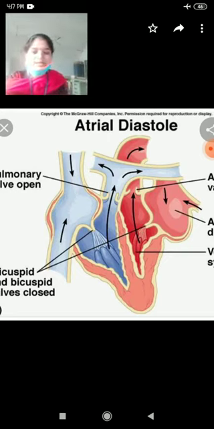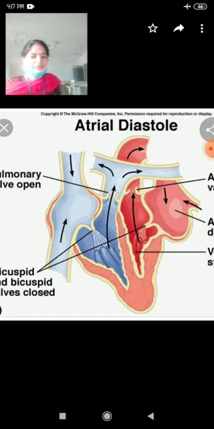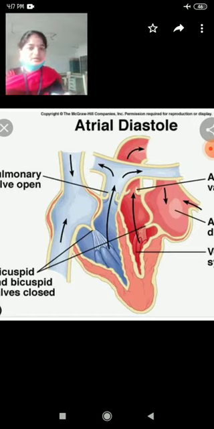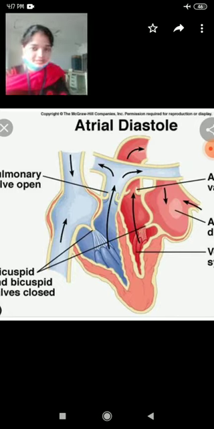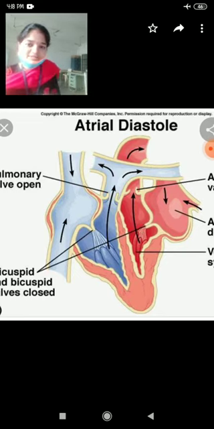Pulmonary veins open into the left auricle and dump oxygenated blood. Clear? At the time of diastole, the auricles are relaxed and their chambers are filled with blood. Due to the expanded cavity, the pressure is less, so blood rushes into the auricles.